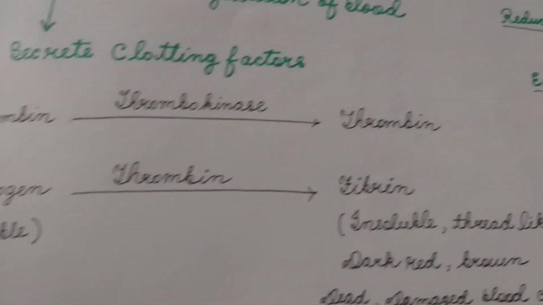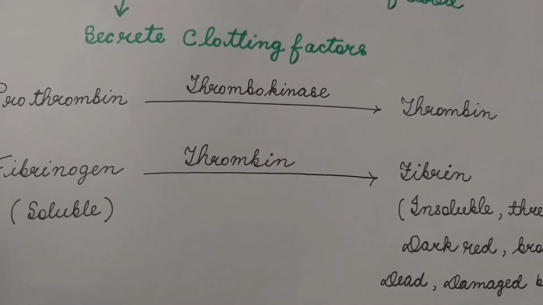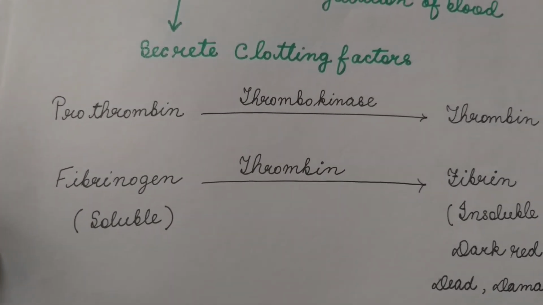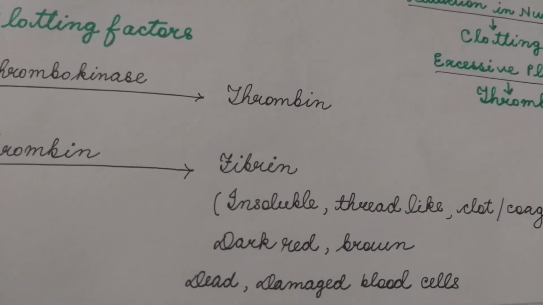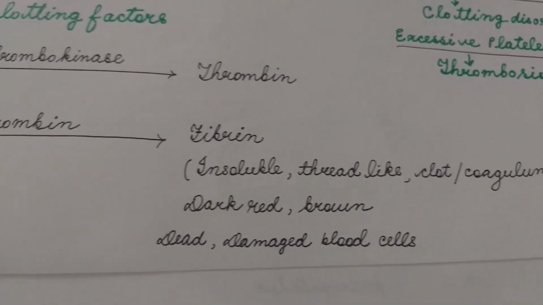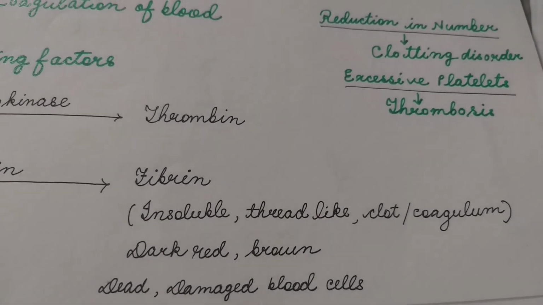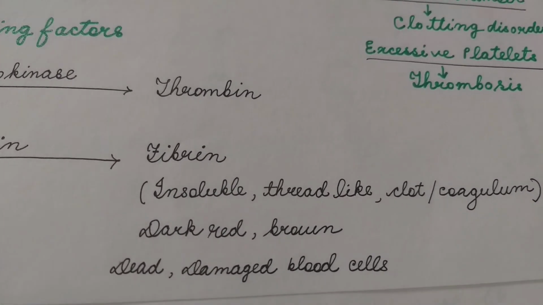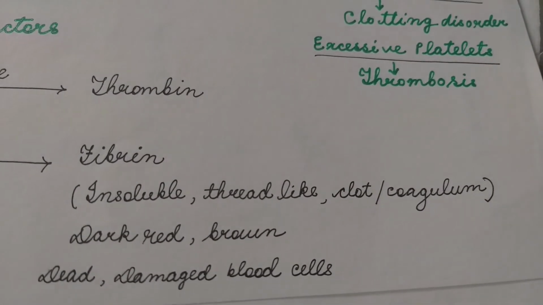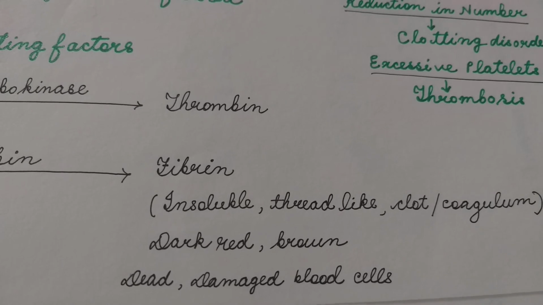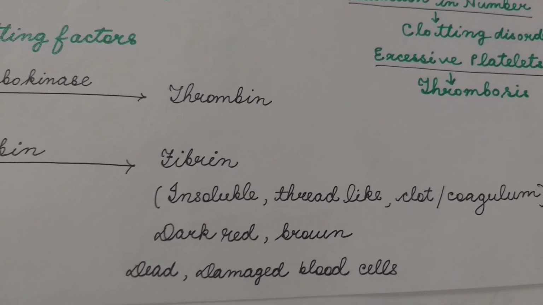Thrombin, which is formed, now catalyzes conversion of fibrinogen, a soluble protein, into insoluble fibrin. The fibrin is the dark colored red or brownish clot, blood clot or coagulum, which is formed at the site of injury to block the loss of blood.